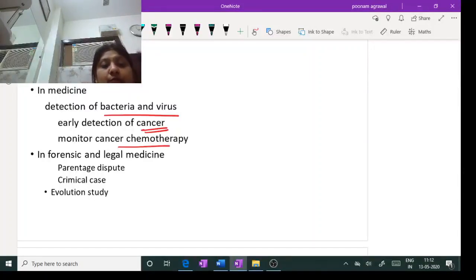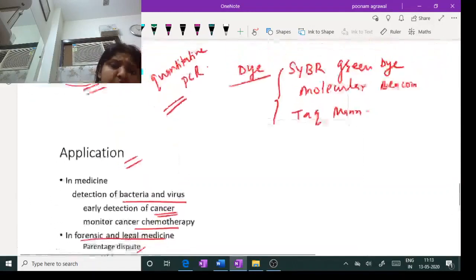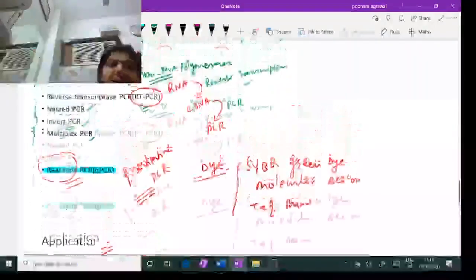Then in forensic and legal medicine, such as parental disputes or criminal investigations, the evidence DNA needs to be amplified, and the suspect's DNA needs to be amplified for perfect matching, so PCR is done. Then in evolution and fossil studies, where certain DNA material is found, its genetic component is amplified and studied. So this, in a nutshell, is the PCR technique.